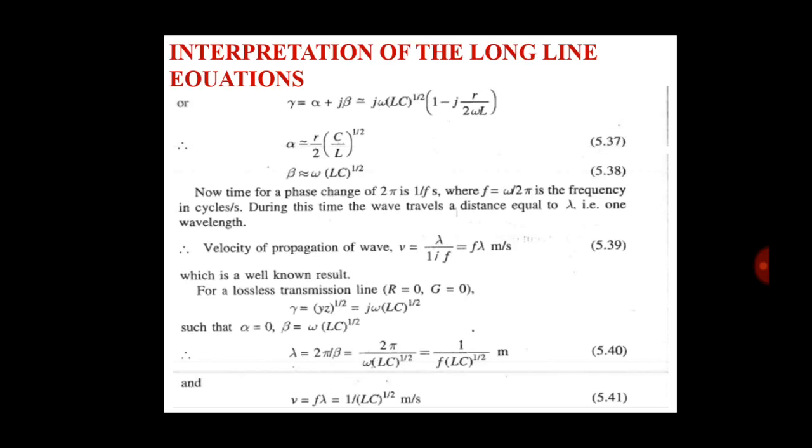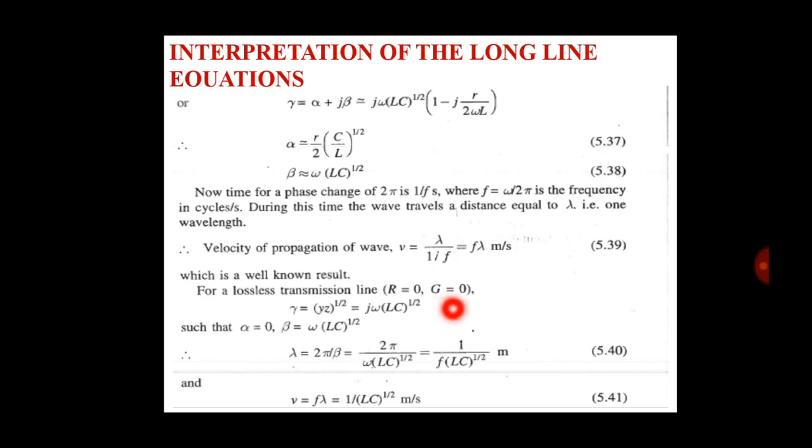The velocity of propagation v is equal to lambda divided by (1 by f), so the velocity is frequency into lambda, in meters per second. This is the well-known result for a lossless transmission line.